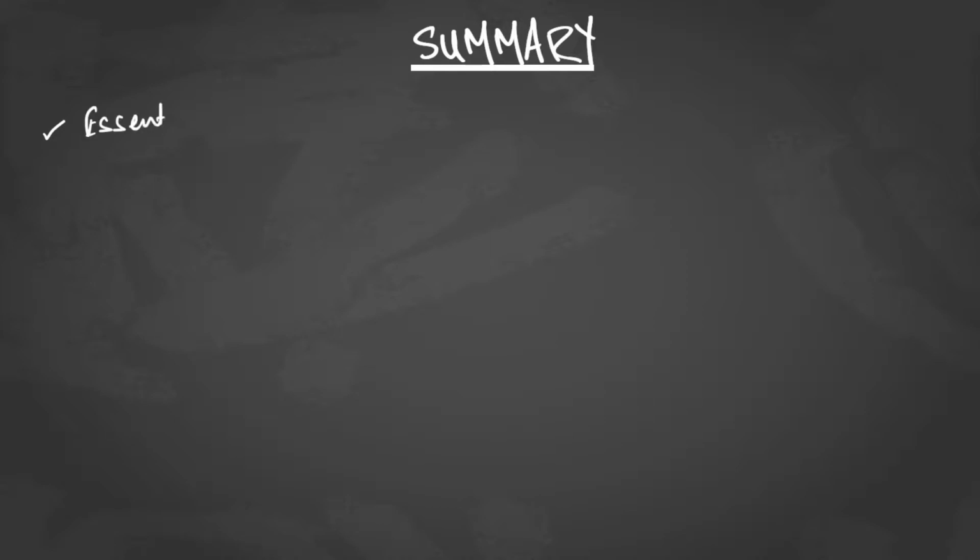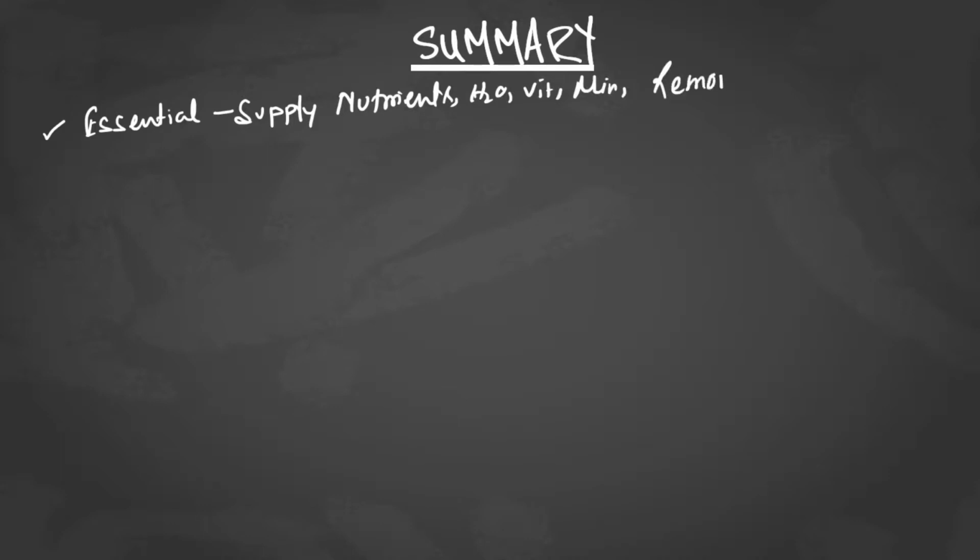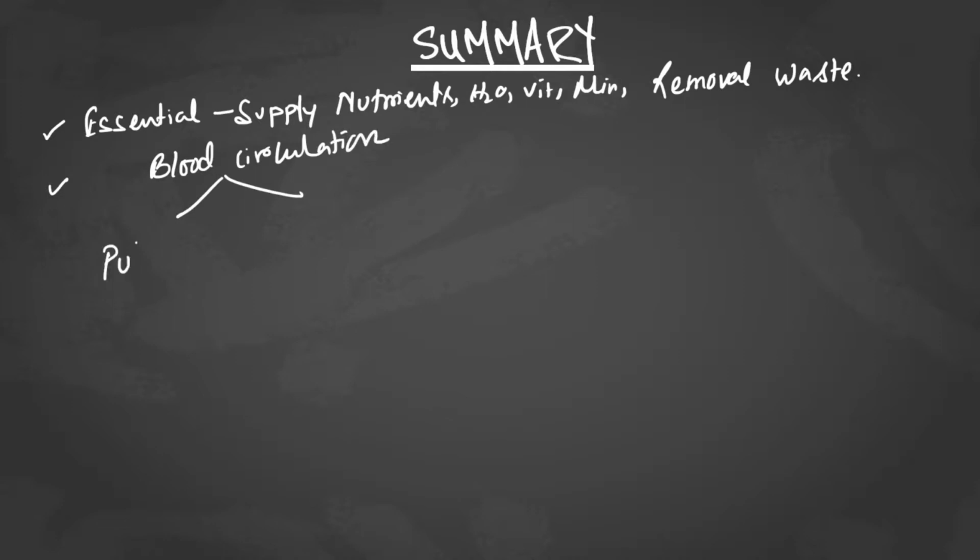Why? Because it supplies different types of nutrients, water, vitamins, minerals, and also removes waste material from the organs. So for that, blood circulation is very essential. Then we also got that blood circulation is of two types. It can be pulmonary circulation, and it can also be systemic circulation.